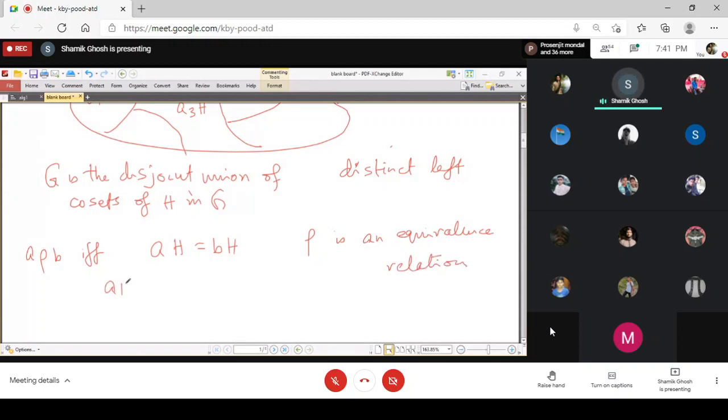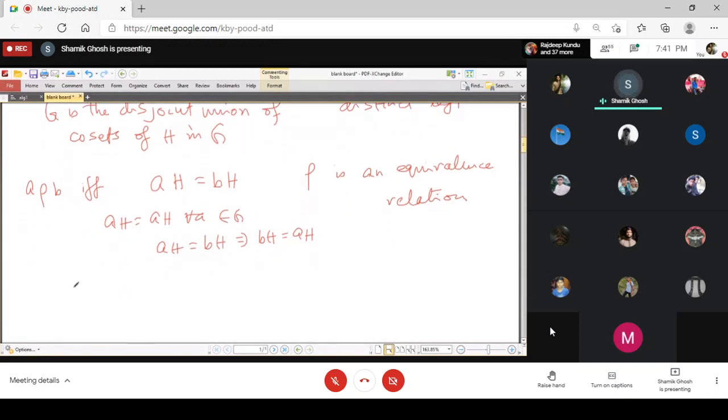Because aH equals aH for all a, that gives you reflexivity. And if aH equals bH, obviously you get that bH equals aH. And finally, if aH equals bH and bH equals cH, then both of them imply that aH equals cH, so it is transitive.